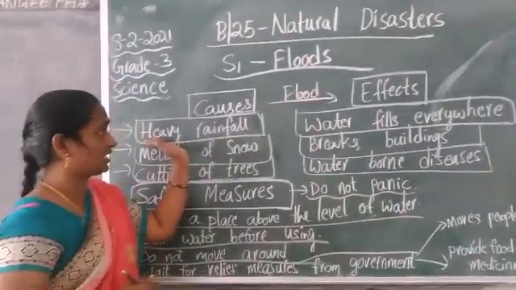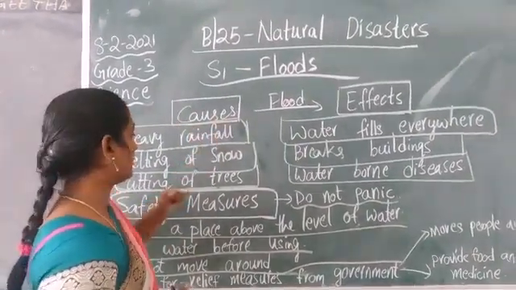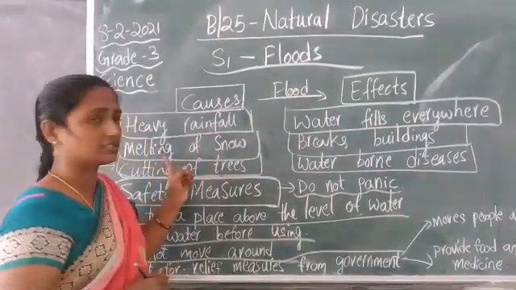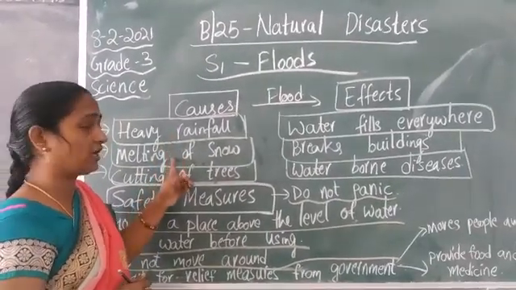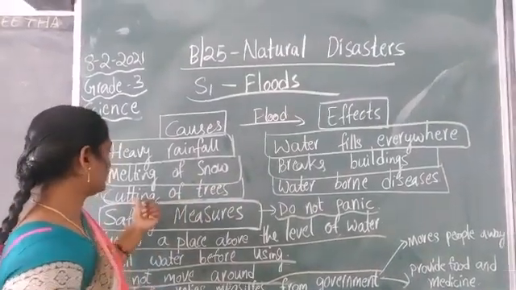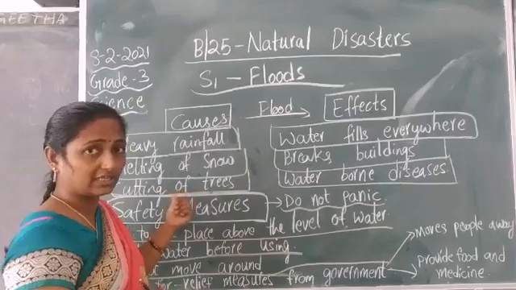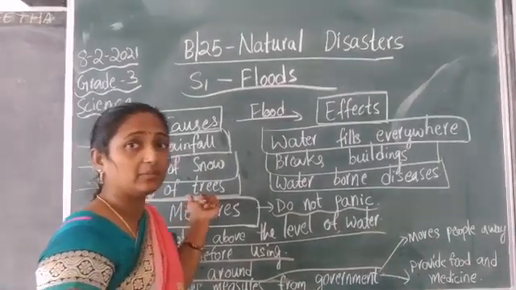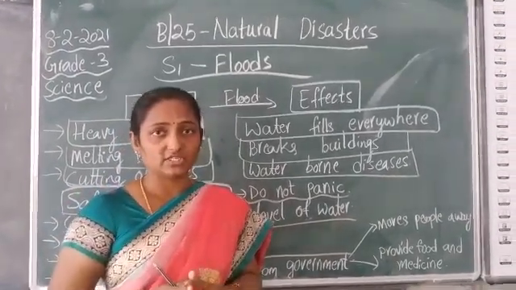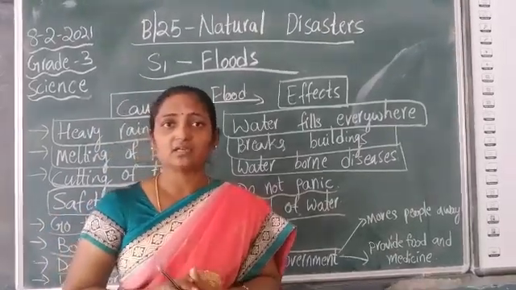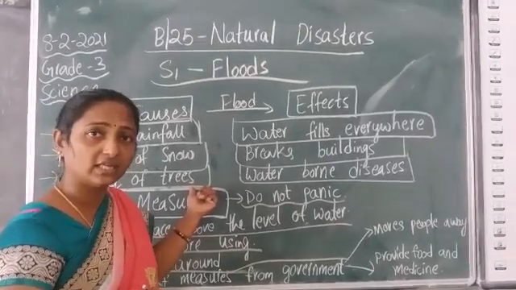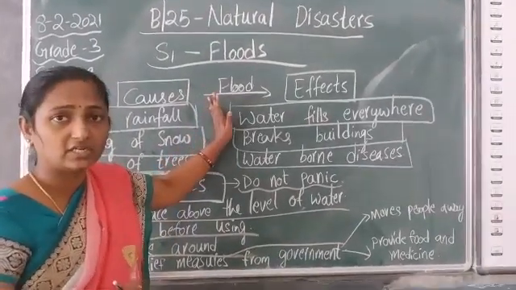Here the heaviest rainfall is one of the causes of flood. Even the melting of snow in the Himalayas: the snow started melting, and the heaviest rainfall and the melting snow started flowing. And one more cause is the cutting of trees. The cutting of trees creates an imbalance in nature, and when there is a disturbance in nature, there is a chance of disasters occurring. Due to this imbalance in nature, we can see natural disasters happening.